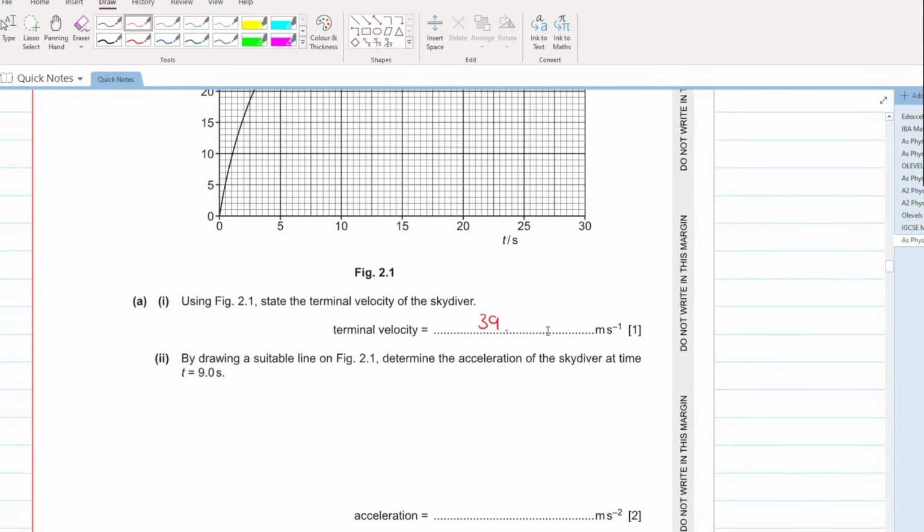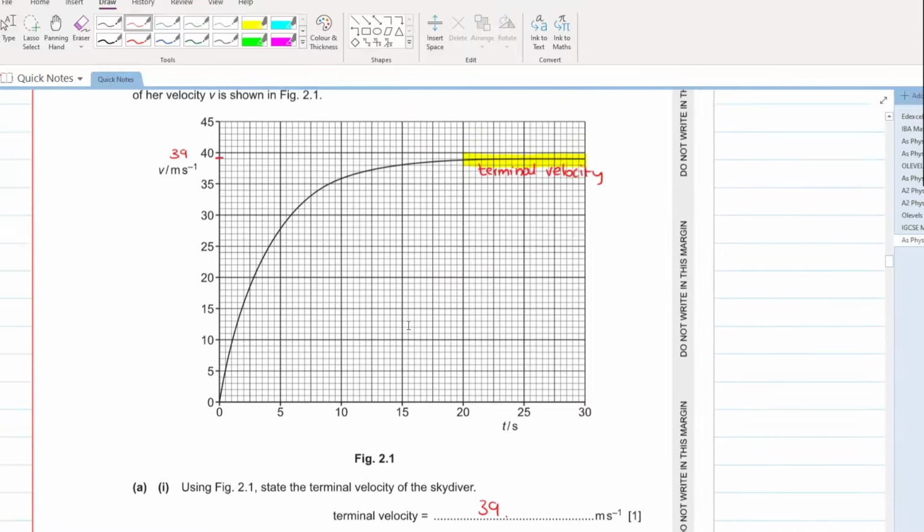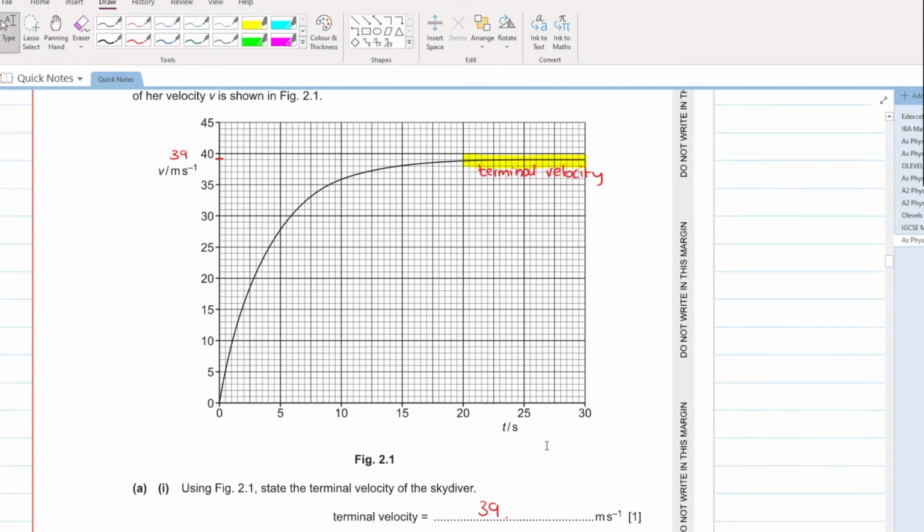ठीक है, अब देखो आगे क्या लिखा है: by drawing a suitable line on figure 2.1, determine the acceleration of the skydiver at time t equals 9 seconds. Perfect. We are given the velocity versus time graph and the gradient of a velocity time graph is equal to acceleration. We have to calculate the acceleration at 9 seconds, that is at this point. So, how will you calculate the gradient at this point?